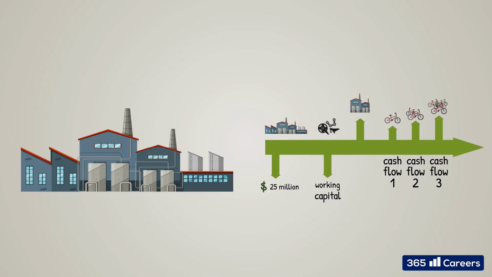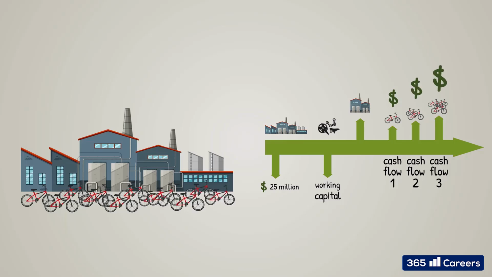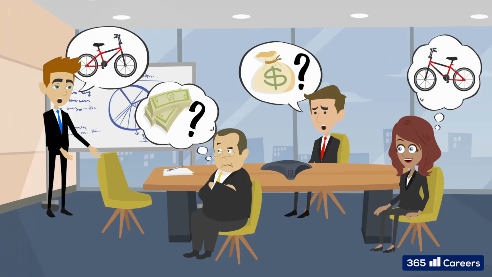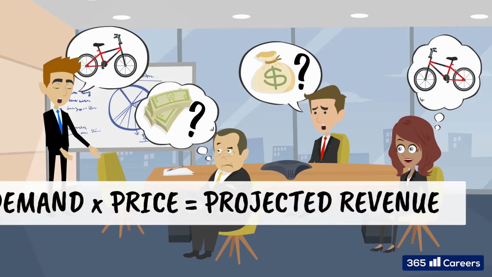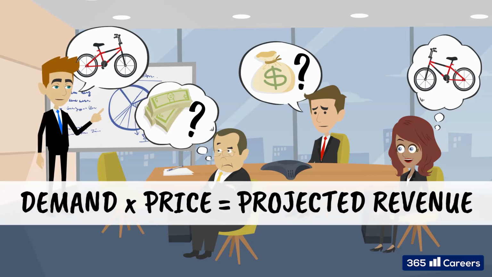Once the project has been completed, it will serve its purpose. In our example from earlier, the plant will produce bicycles and generate money. How much, though? Well, here's the tough part. We must estimate how much money will be made before the project starts. This involves assessing the demand for bicycles and making an assumption about the price at which they will be sold, not only a year from now, but throughout the life of the entire project.